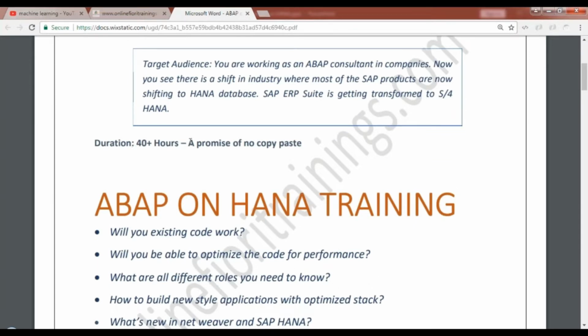And a promise once again from my side, as you have seen my YouTube tutorials as well as my previous trainings, for those who have attended: I don't do a copy-paste training, where the majority of trainers have a ready-made sample of code. They simply copy the code, paste it into the IDE, show you the output, and just say the course is over. That's not my style of teaching. We will write every single line of code in the system, and we will start from the very basics. In case there's a need to learn SQL script for coding an ABAP managed database procedure, we will also look at SQL script.